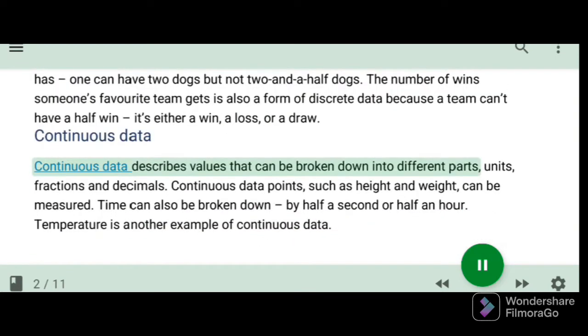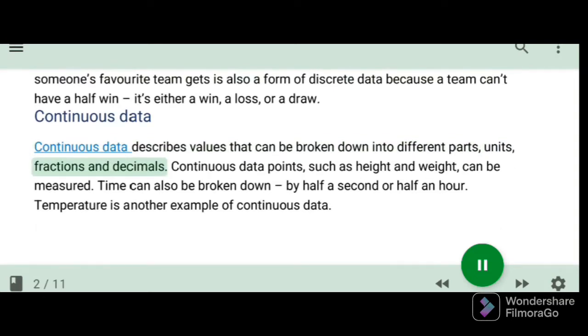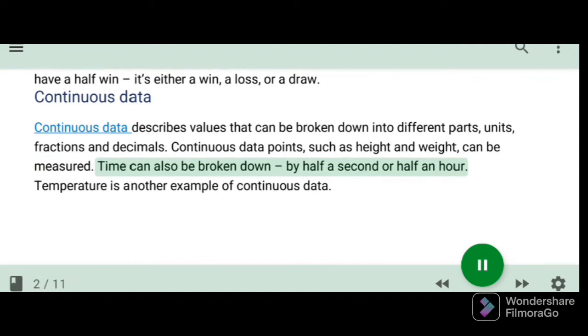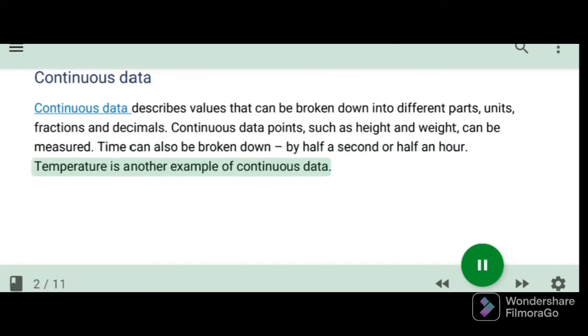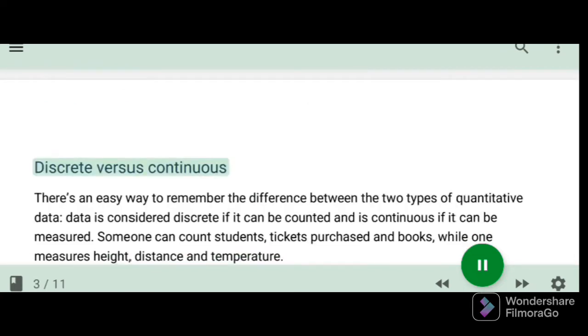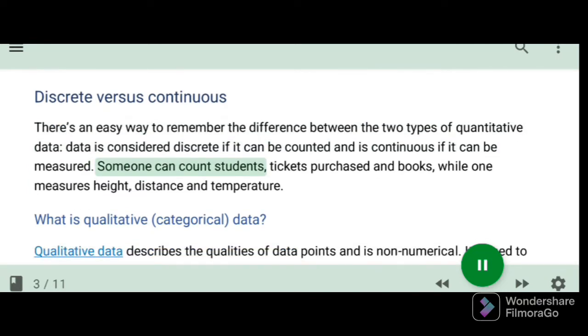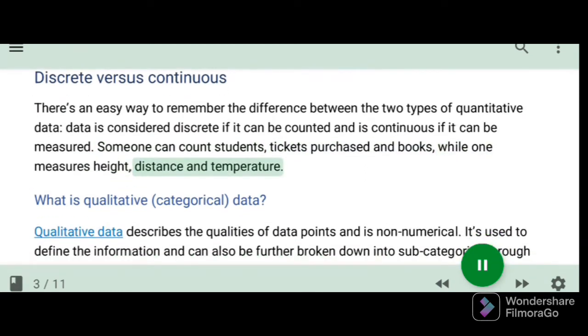Continuous data. Continuous data describes values that can be broken down into different parts, units, fractions and decimals. Continuous data points, such as height and weight, can be measured. Time can also be broken down by half a second or half an hour. Temperature is another example of continuous data. Discrete versus continuous. There's an easy way to remember the difference between the two types of quantitative data. Data is considered discrete if it can be counted and is continuous if it can be measured. Someone can count students, tickets purchased and books, while one measures height, distance and temperature.